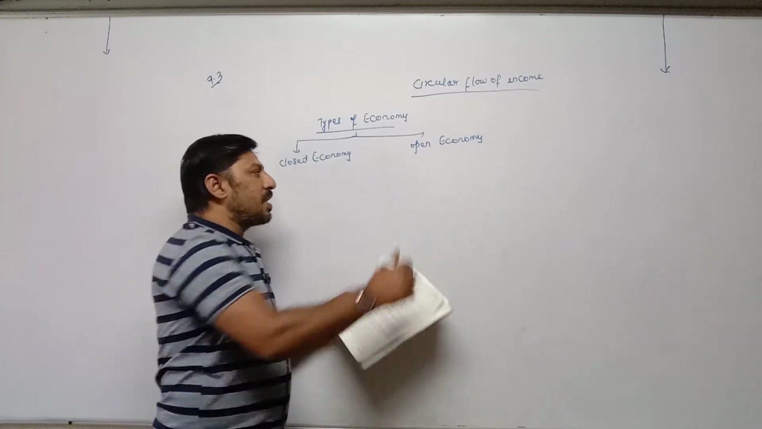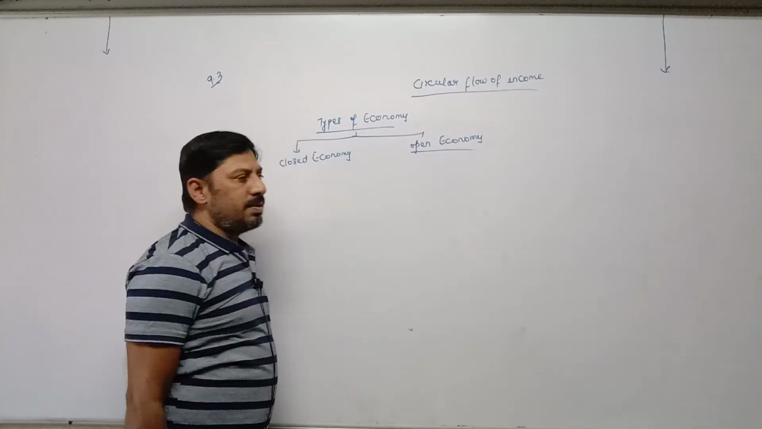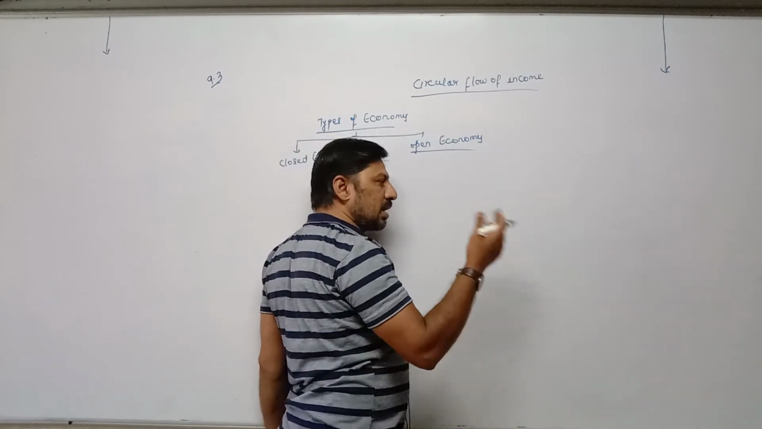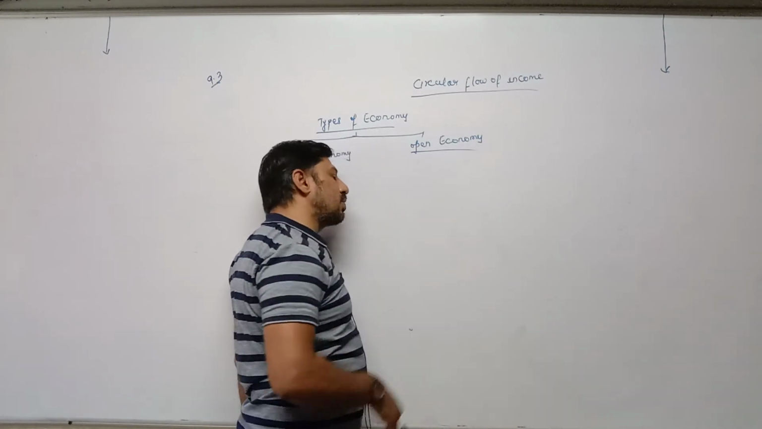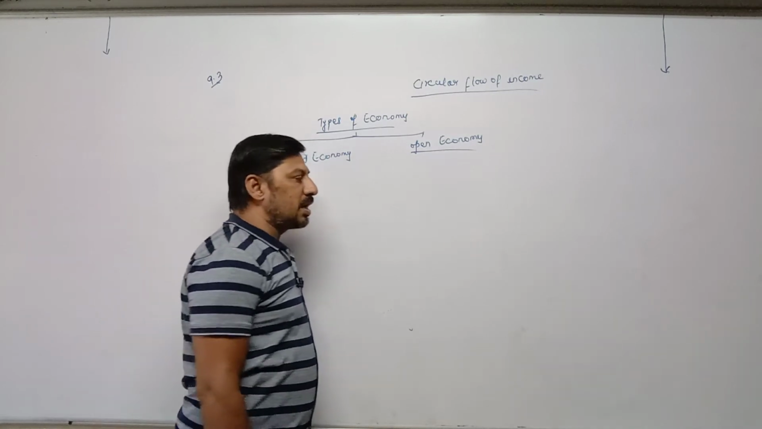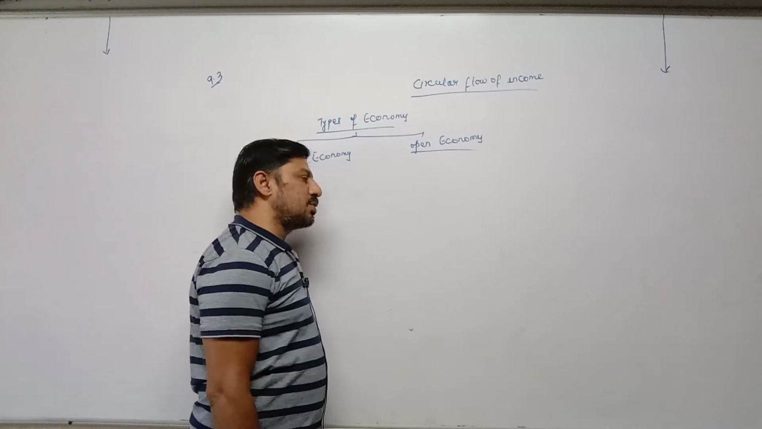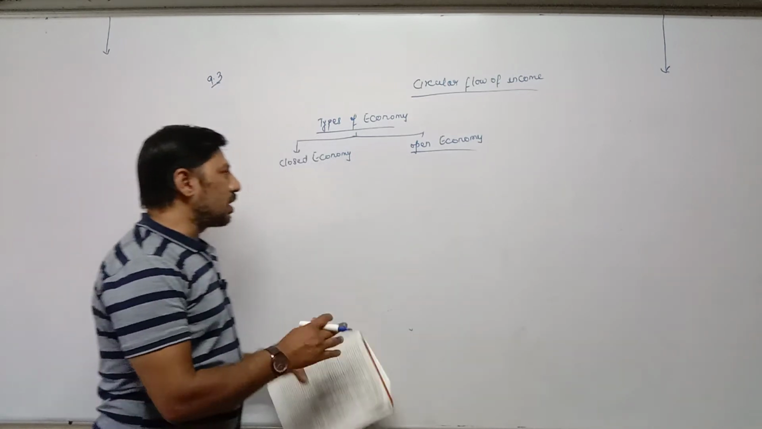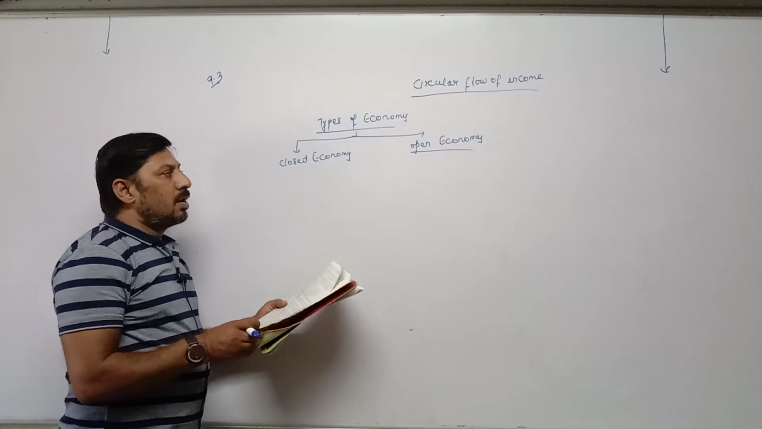Whereas in the open economy, we all know, the country has trade relations with other countries, means import and export of goods and services take place in such an economy. That type of economy is called an open economy. So nowadays open economy exists. This is all about closed economy and open economy.